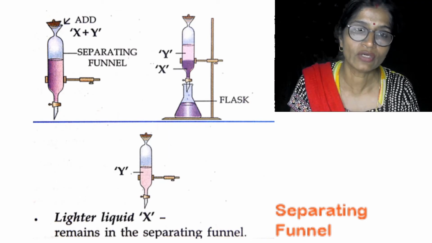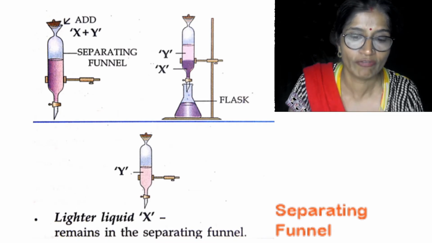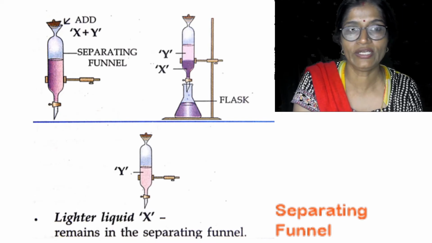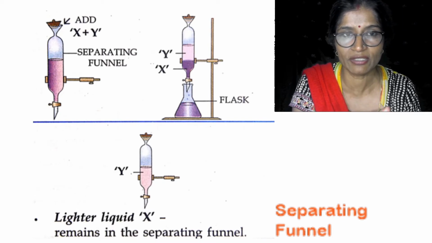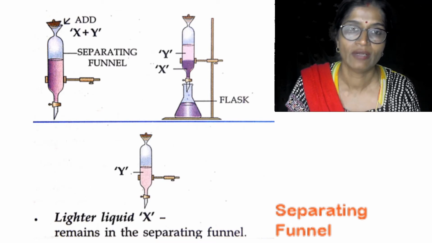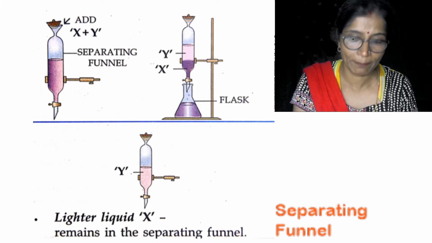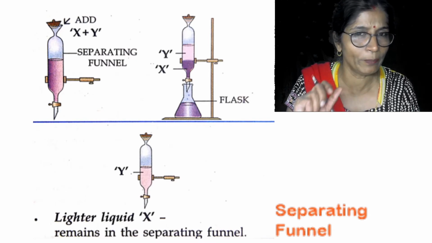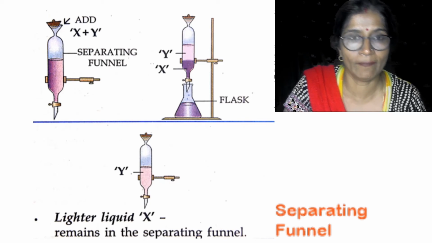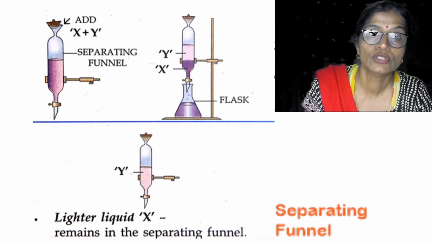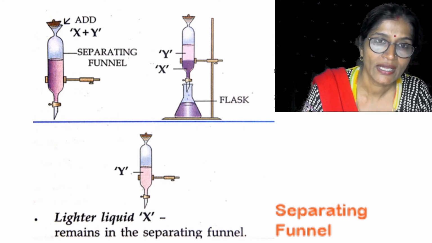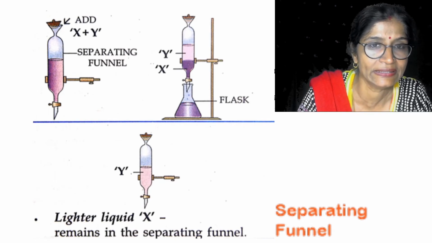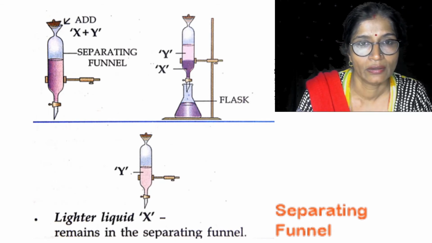After that, we will open the tap, and below that I will keep a conical flask. You can notice here in the diagram in the second figure, a conical flask is there. When the tap is opened, then what will happen? Water will trickle down slowly and come out, and be collected in the flask. As soon as we observe that the total water is collected in the flask, again we will close the tap.